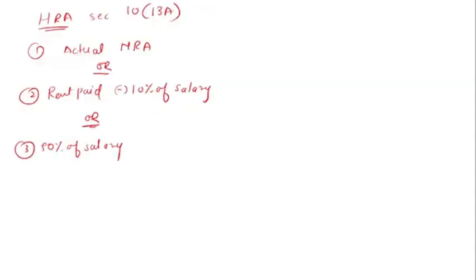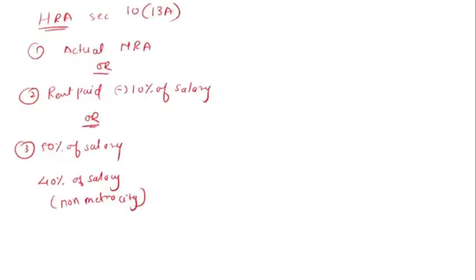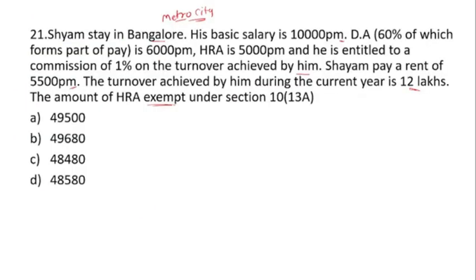If he is living in a city other than a metro city, then we will take 40% of the salary. Okay, 40% of the salary in case of a non-metro city. But Mr. Sham is staying in Bangalore, so he is eligible for 50% of the salary. So how will we calculate the actual HRA? What is the amount of the HRA?